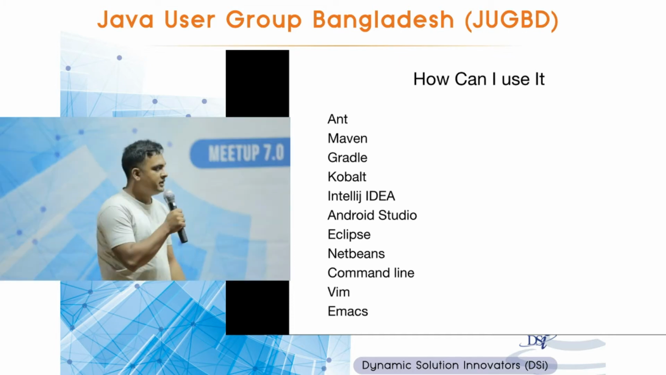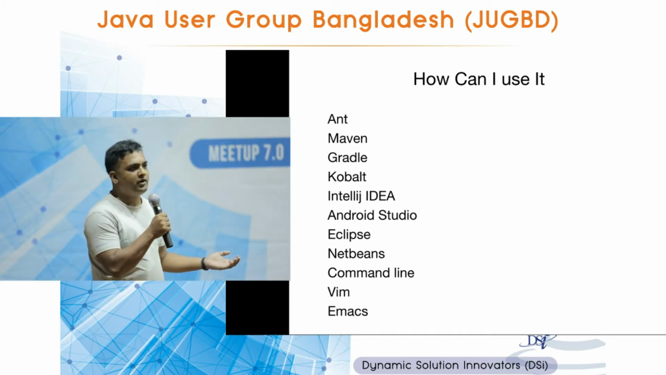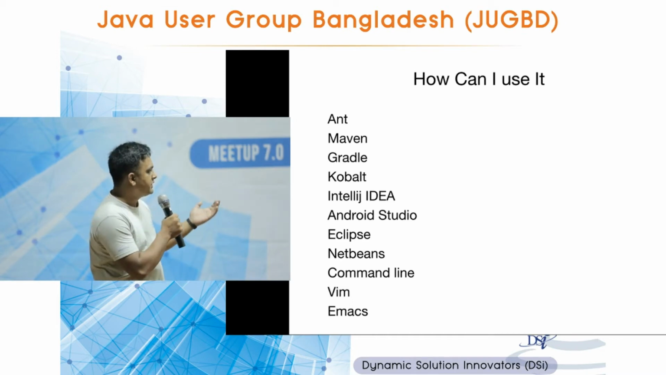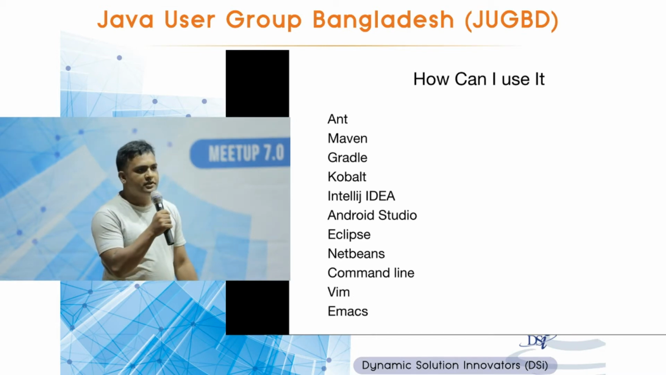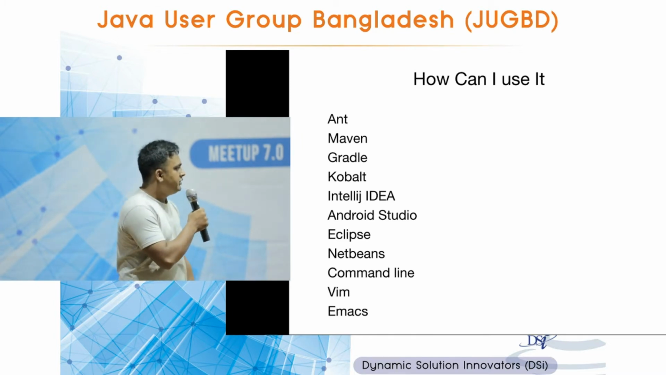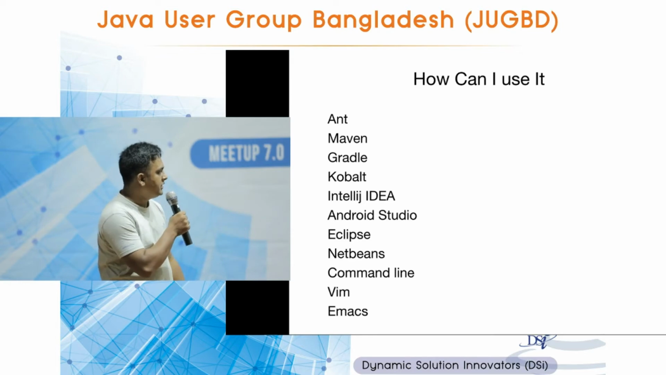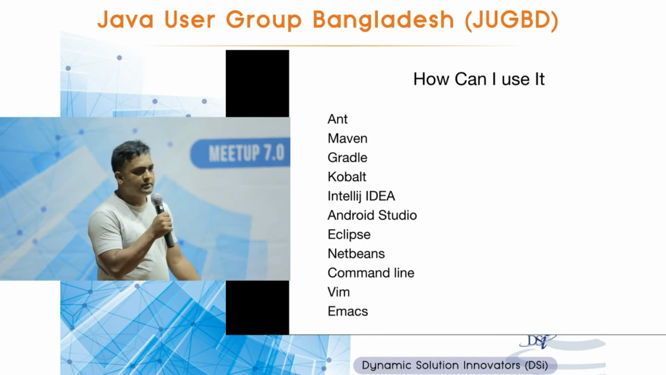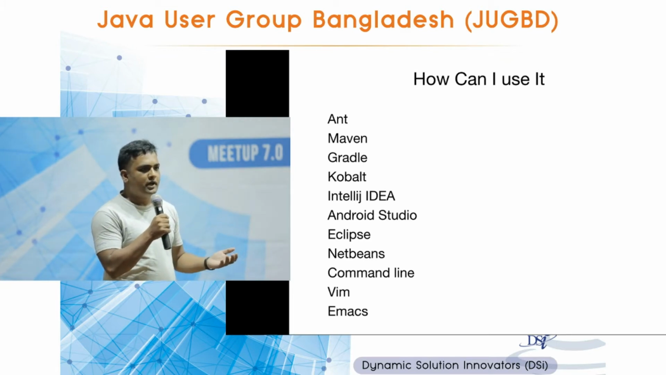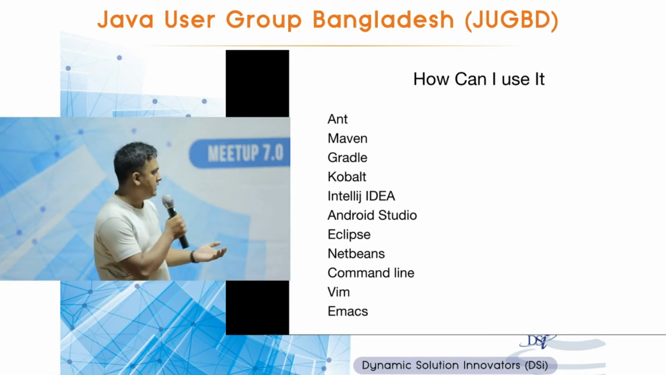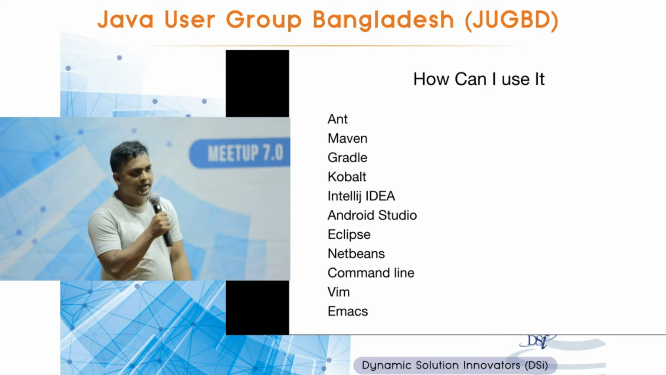How can you use it? You can use it anywhere you are already using Java. You can use Ant, Maven, Gradle, Kobalt. Kobalt is another build tool like Gradle, but it's completely written in Kotlin. You can use your favorite IDE, in this case IntelliJ IDEA, Android Studio, Eclipse, NetBeans. If you're not an IDE person, then you can directly use it on the command line with Vim or Emacs.